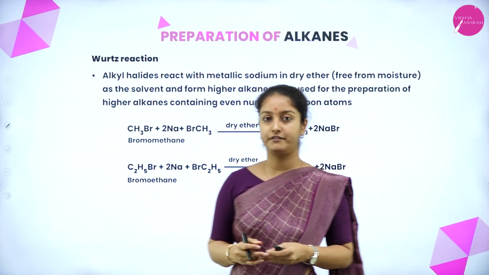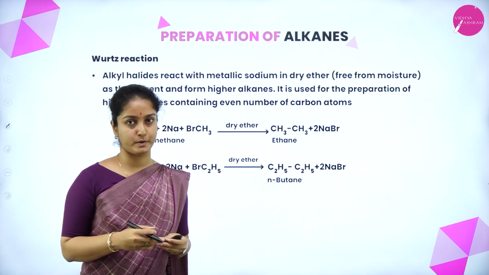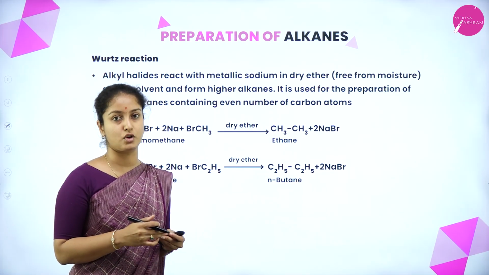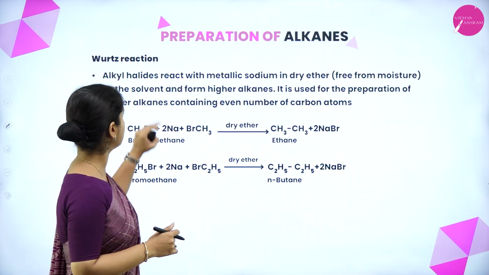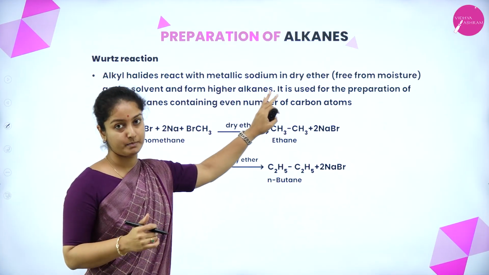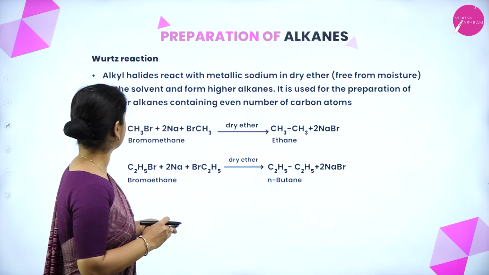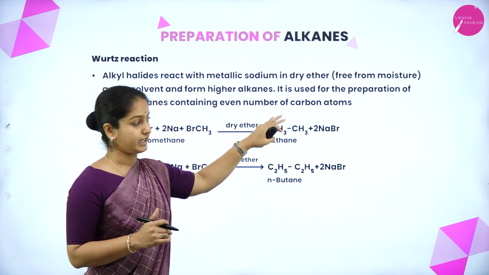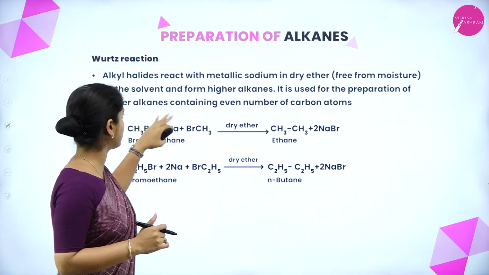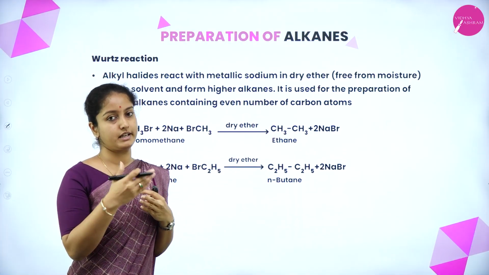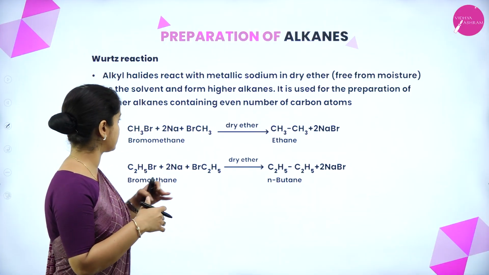The other way of using alkyl halides to prepare alkanes is through Wurtz reaction. This reaction is called Wurtz reaction, meaning alkyl halides react with metallic sodium in the presence of dry ether. Ether is used as a solvent here. It forms higher alkanes. It is used for the preparation of higher alkanes containing an even number of carbon atoms. Let us see with an example.